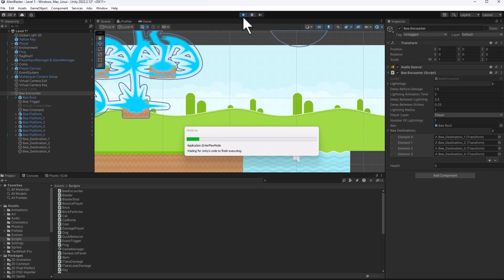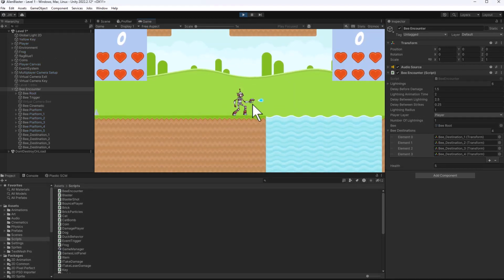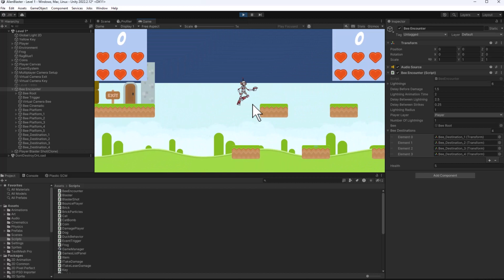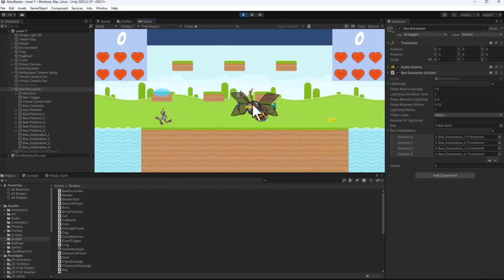So let's hit play, though, and watch our bee move around. We should see him come in and then choose some random positions, but never going back to the same. He shouldn't do that back and forth. So go up. Okay, going to that position, that one. Then he's going to go down. We should just never see him kind of going back and forth to those same points. We should see he'll go through all of the points and then reset and pick a new set of points. So he's going all the way up to that top one and then back down. I think things are looking pretty good.